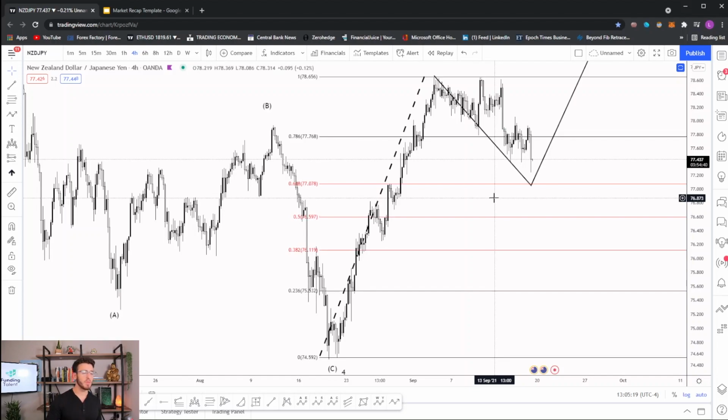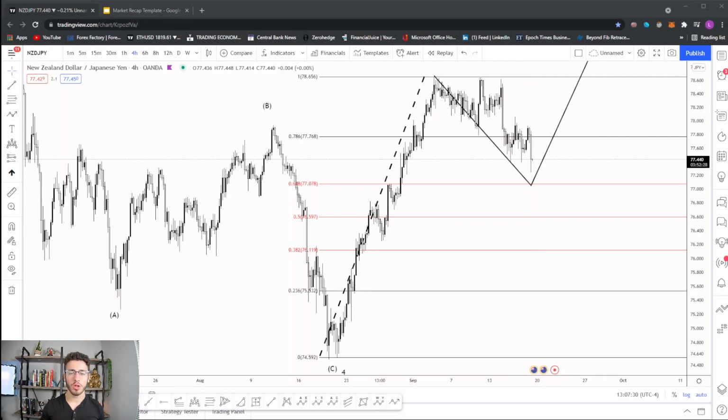Here is NZDJPY. We called this out for you guys last week. I called for a retracement down to this level. If we pull up from the level we're at now, I would consider that a successful retracement. It's getting very close to the levels we were looking at prior, and so far, it's working according to plan. Let's keep an eye on this in the next week as well, continuing with our bullish uptrend on NZDJPY.